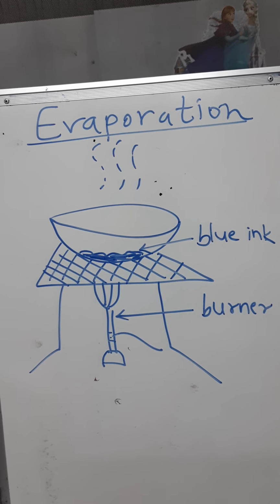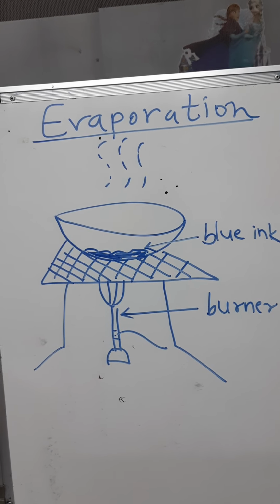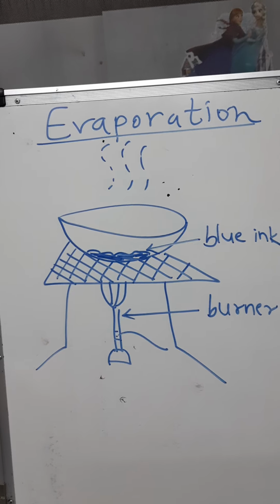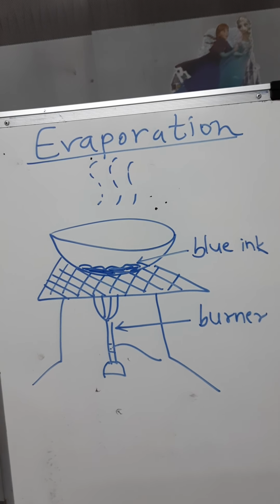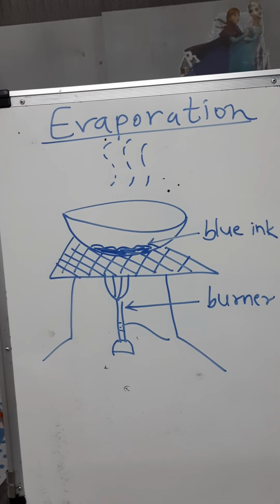So this way we can separate volatile components, right? Means those which can get evaporated quickly. So those components can get separated. Here water is getting separated from dye. So this way we can take that dye and test it for our further properties.